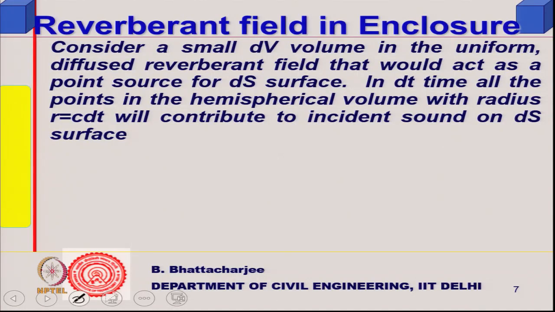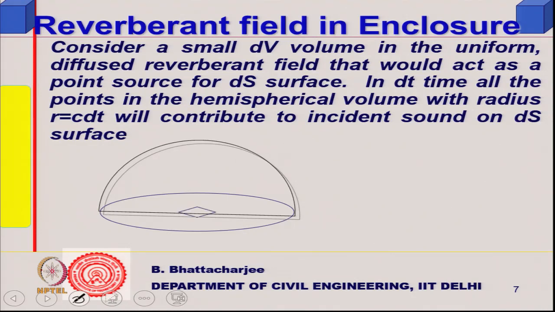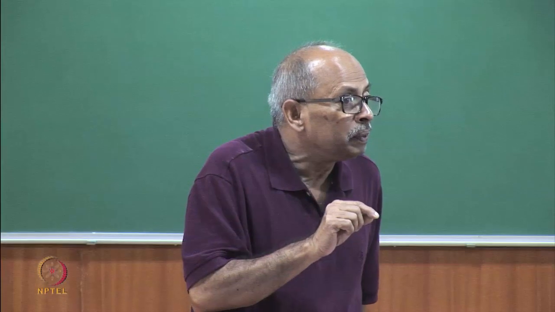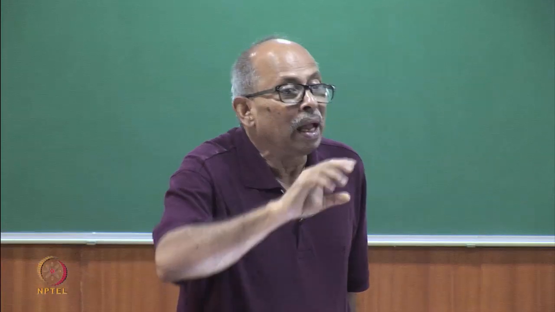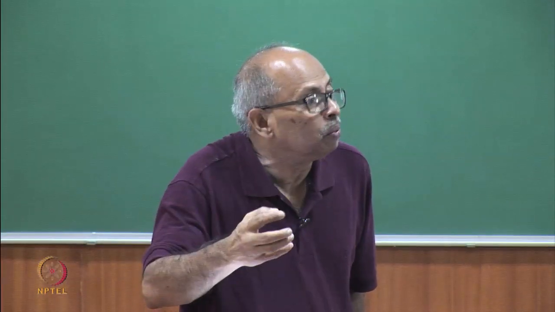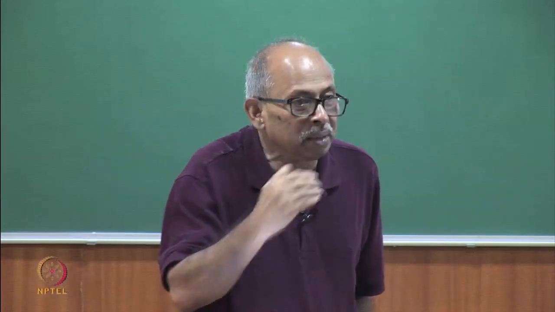Supposing I consider a surface like this, this is my ds surface. Now, if I am interested in how much sound falls onto this in dt time, I take a distance c into dt from here, where c is the velocity of sound. It will come from all directions because it is a diffuse field. So I can consider a hemisphere of radius c dt, and all the energy coming from this volume will be incident upon ds in dt time. Are you getting my point?